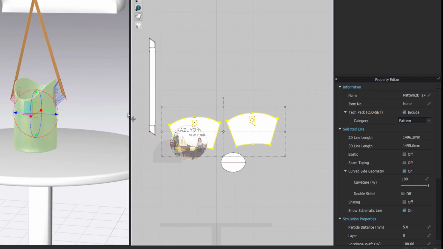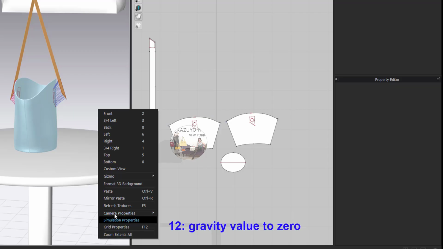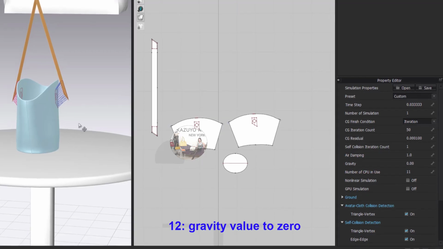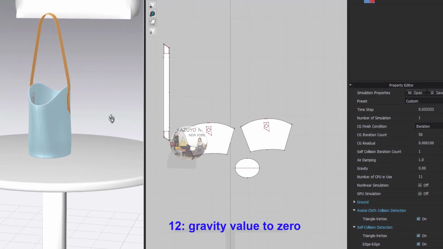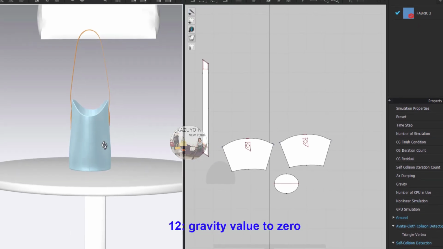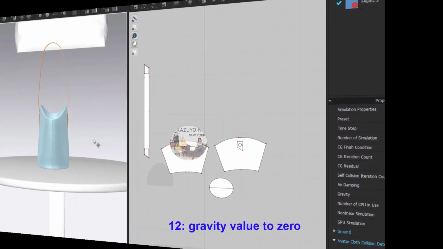Right-click in the 3D window and open Simulation Property. Set the gravity value to 0 in the Property Editor. When simulation is activated, the handle will float upward and curve naturally.